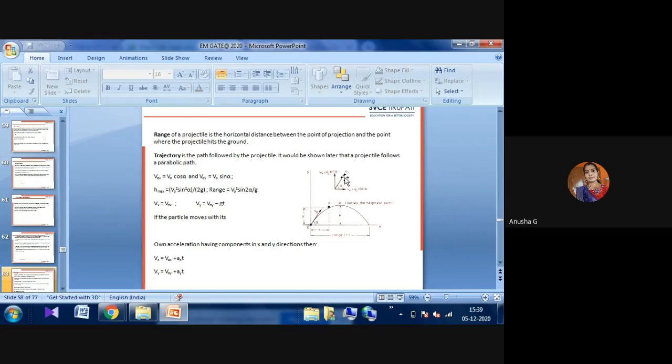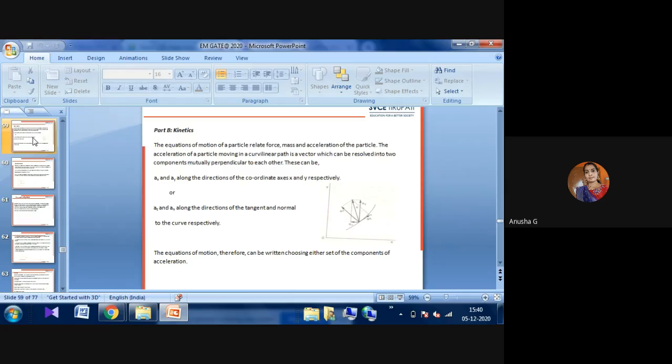Then H maximum equals V naught squared sin squared alpha by 2g. The range is V naught squared sin 2 alpha by g. These are the formulas we have to consider for an acceleration having two components in the x and y directions. Vx is Vax plus ax into t. We'll solve projectile problems with this.